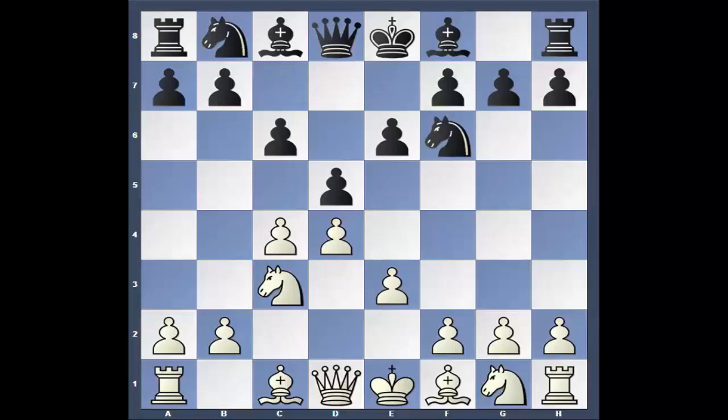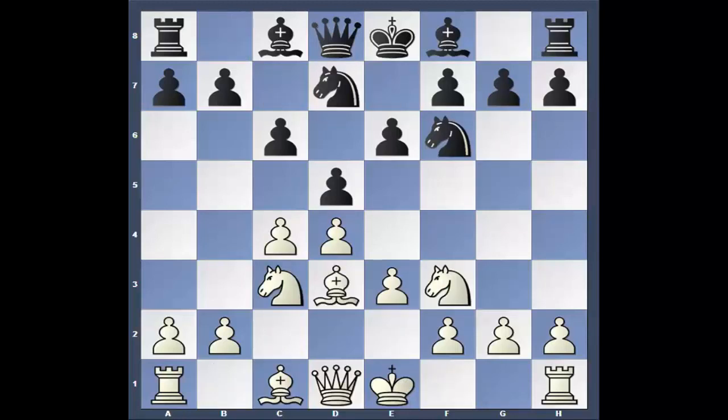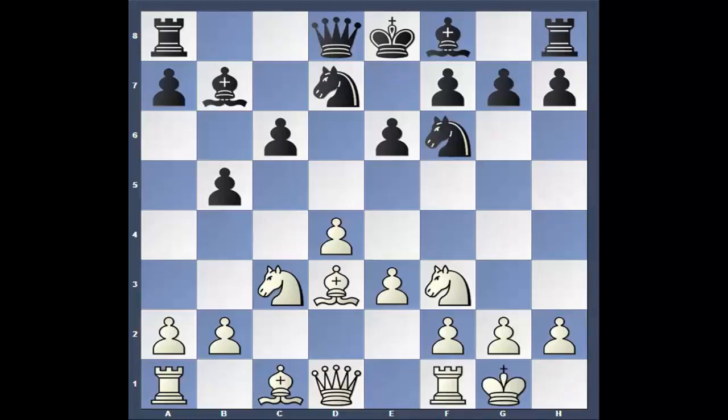c6. We'll go through the opening a little bit. I'm not going to spend too much time because remember, it is rapid. It's a 15-minute game per side with a 5-second increment. So I'm going to keep with that theme and keep going with the rapid style. d takes, bishop takes, b5, bishop goes back. Bishop b7 for Anand and Aronian castles.